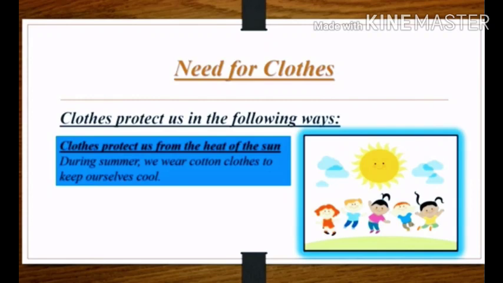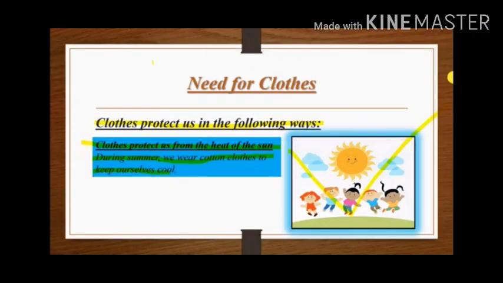Do you know, children, why we wear cotton clothes in summer? Not woolen or any other clothes. Why? Because it is very important to learn about it. Cotton clothes have tiny pores in them, which help air to circulate and pass through, and they absorb the sweat of our body. So it gets evaporated by the heat and keeps us cool. For that reason, we wear cotton clothes in the summer season.